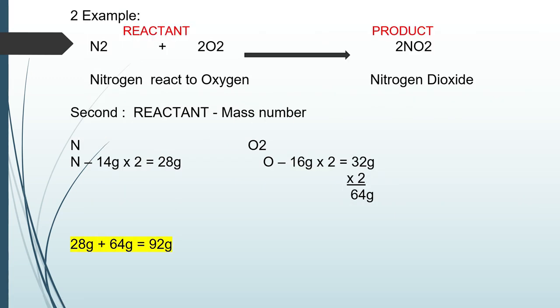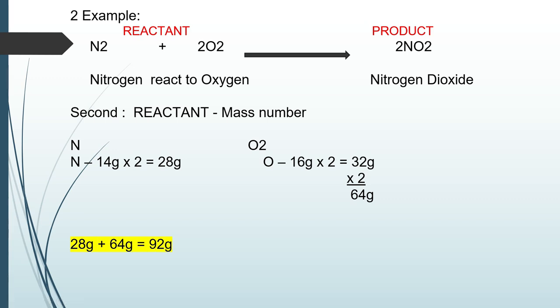So, another example is between the nitrogen react to oxygen, get the product of nitrogen dioxide. So, dito po, ang nitrogen, meron po siyang mass ng 14 grams and 2. So, times 2 lang po natin, 28 grams. Yung oxygen, 16 grams. Dalawa po yan. Times 2, 32 grams. At meron siyang whole number na dalawang oxygen molecules. So, we get 32 times 2, 64 grams. Then, just add lang po, 28 grams plus 64 is equals to 92 grams.